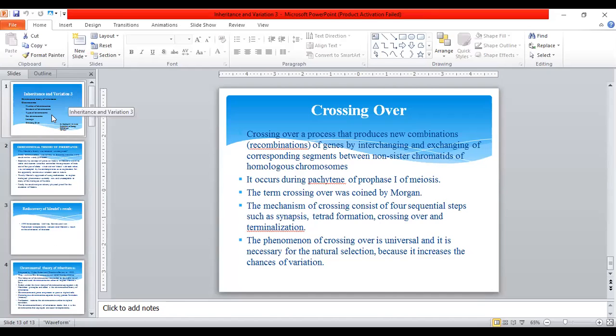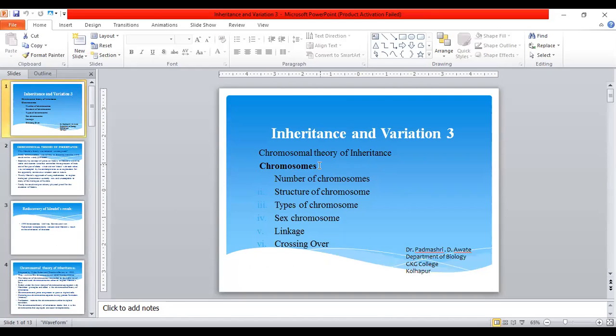So in this lecture, we have completed the chromosomal theory of inheritance, number of chromosomes, structure of chromosome, types of chromosome, sex chromosomes, linkage, types of linkage and crossing over. So today we will stop here.